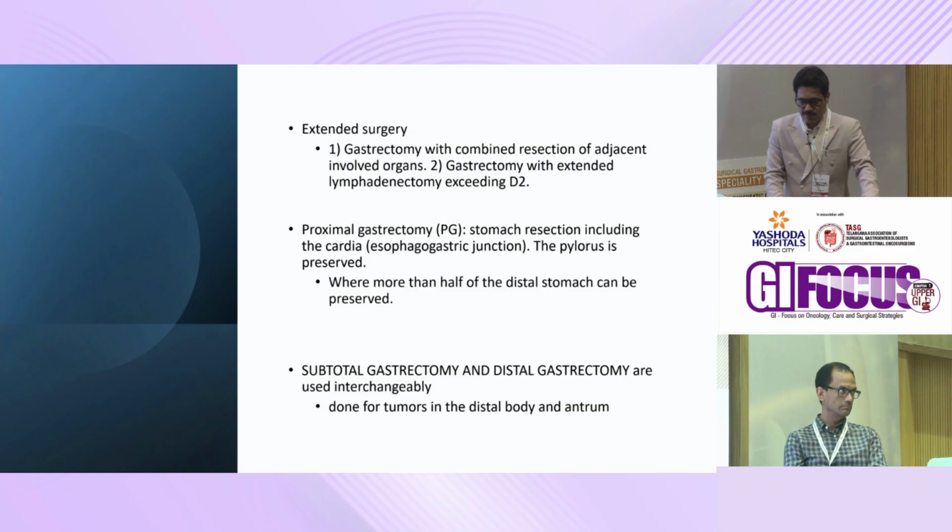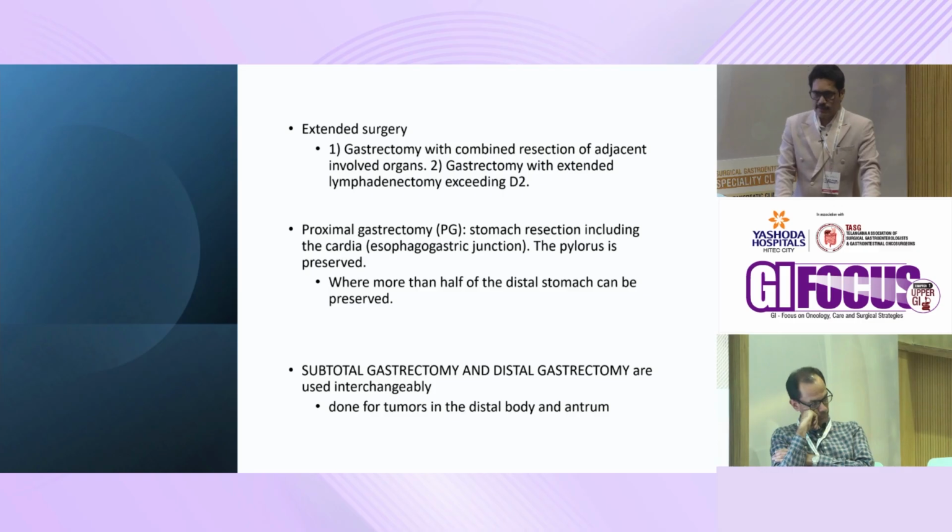And more than half of the distal stomach can be preserved in proximal gastrectomy. So it doesn't mean that in a locally advanced gastric cancer, all of these patients would require a total gastrectomy. With the advent of neoadjuvant therapy and the results, as I said, we have to review and restage these patients post neoadjuvant therapy and see if you could still give them an organ-preserving surgery.